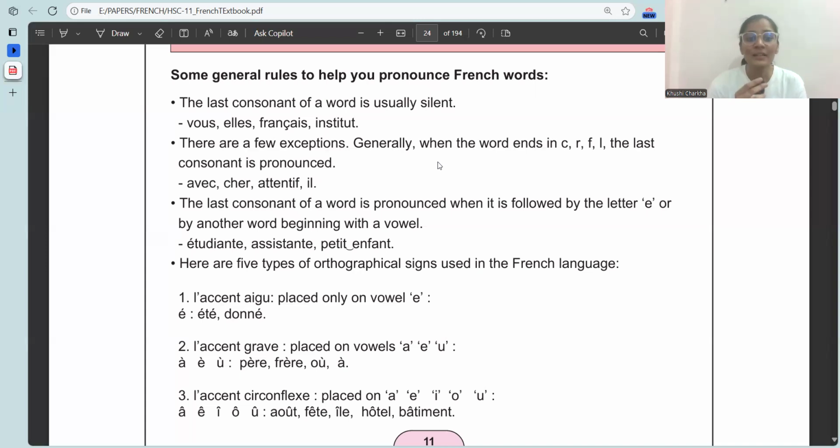The next point, there are a few exceptions. Generally, when the word ends in C, R, F, L, the last consonant is pronounced. Now, where is the last consonant pronounced? Avec, cher, attentif, il. So here we pronounce the last consonant. I'm repeating again, there is no need to memorize this. This is just for your understanding purpose.